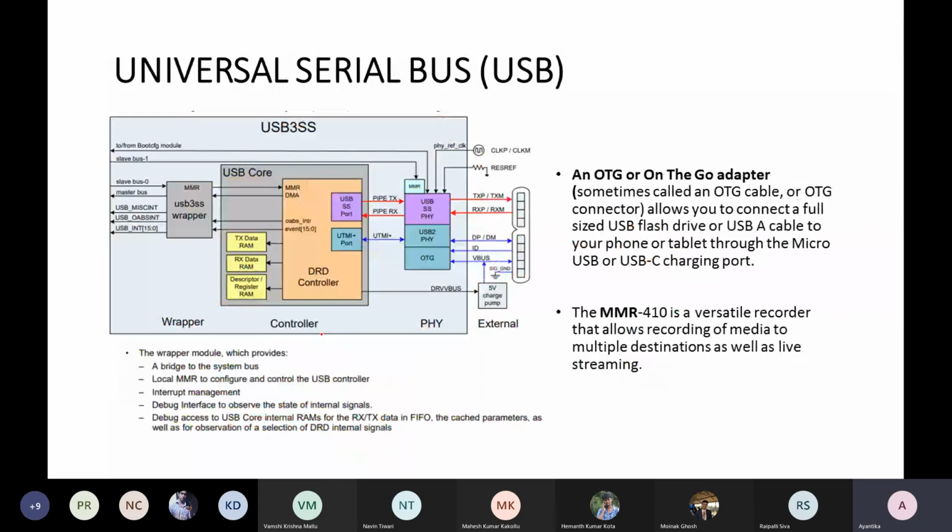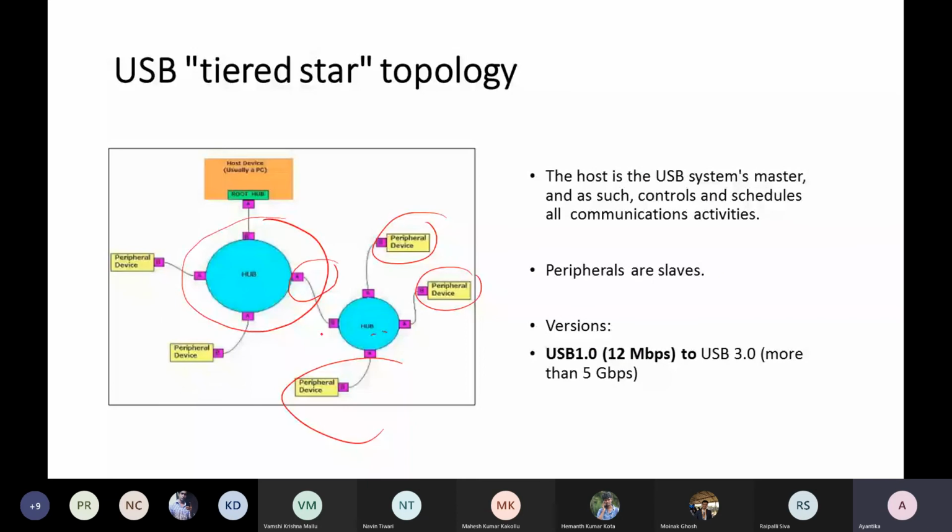Now we will see that USB has different versions. Initially, when it was proposed, it started with 12 Mbps, and now USB 3 and USB C work with more than 5 Gbps capacity. And again, this is also master and slave based, working on the master and slave communication concept, where the master initiates the communication and takes control.